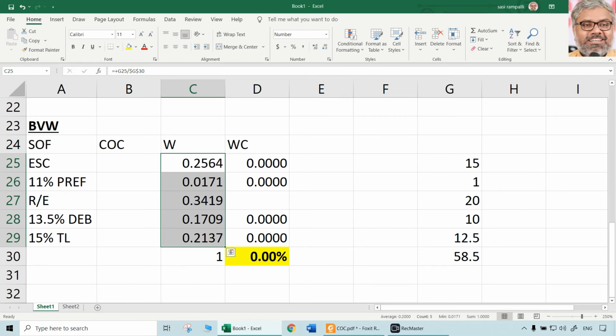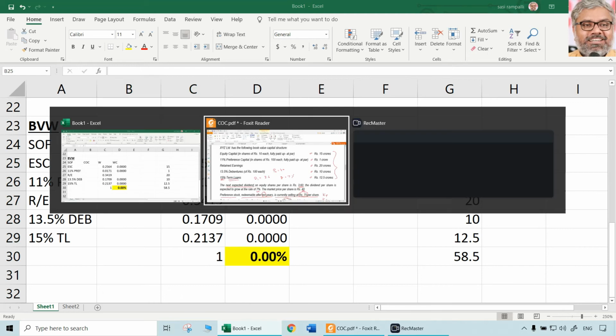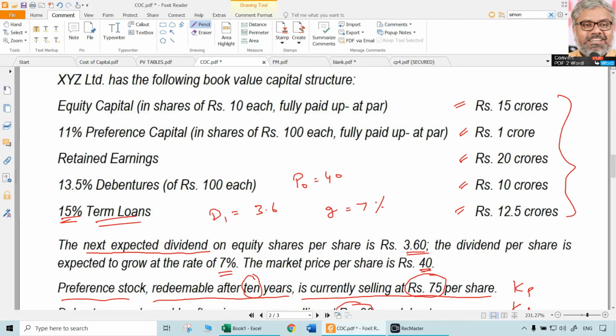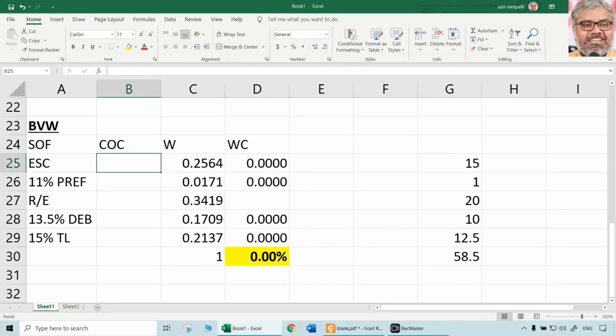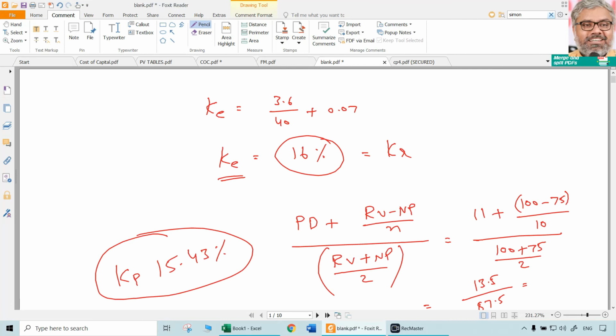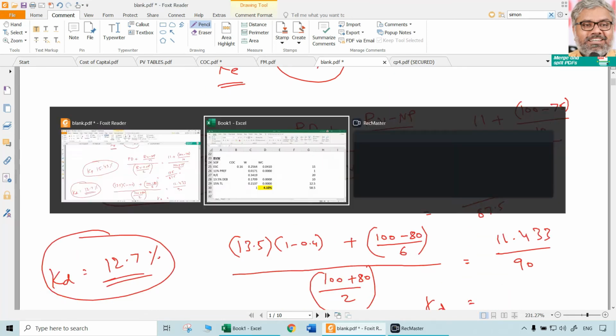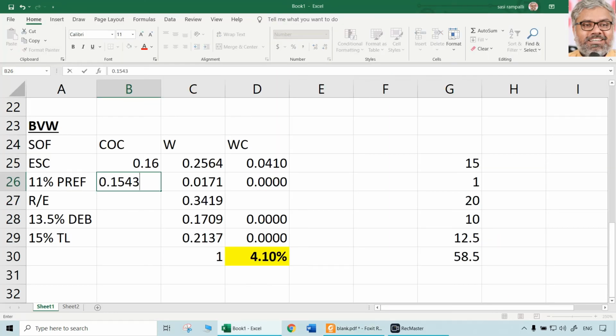Make sure of that. If you have to adjust any of the 4th decimal, that's not a problem. Don't worry about it. If required, adjust that. Make sure total is 1. That is about weights. Costs of capital individually we already calculated. KE. How much was that KE as we calculated? That is 16%, which means 0.16. 11% preference shares. KP 15.43%, 0.1543. That is KP, cost of preference shares.